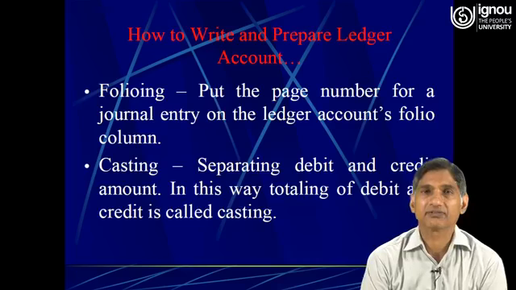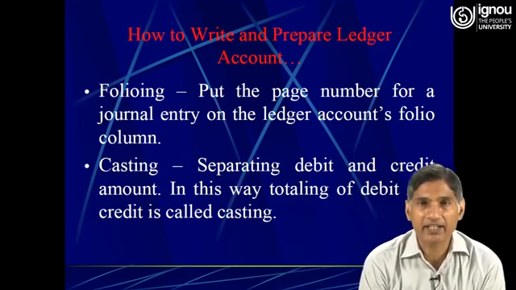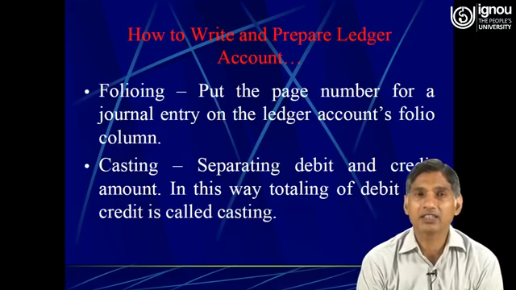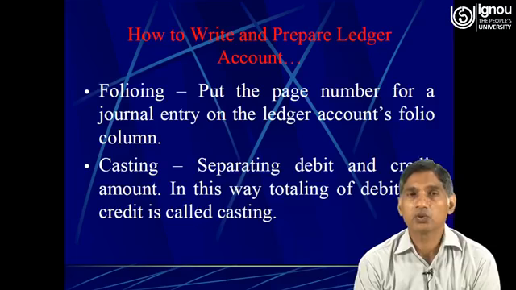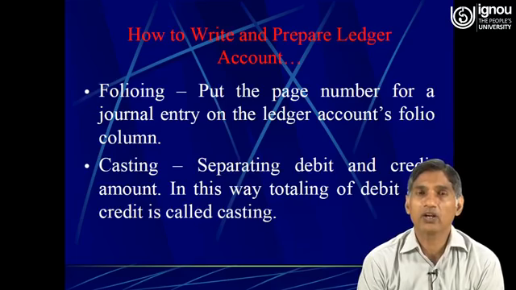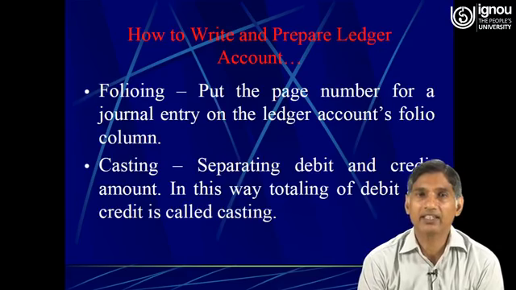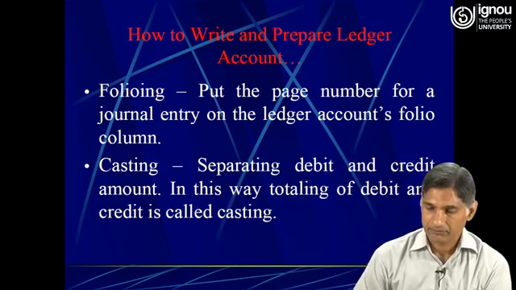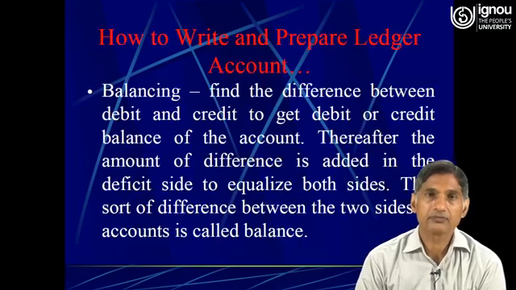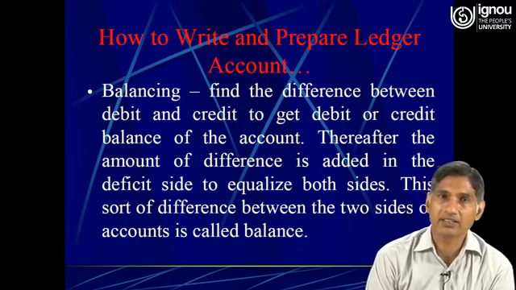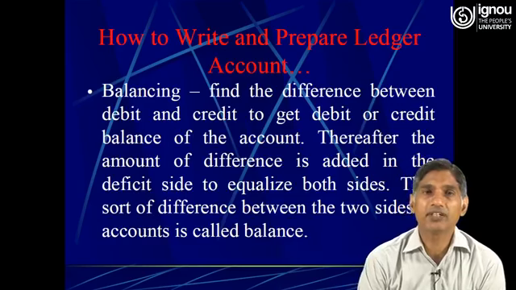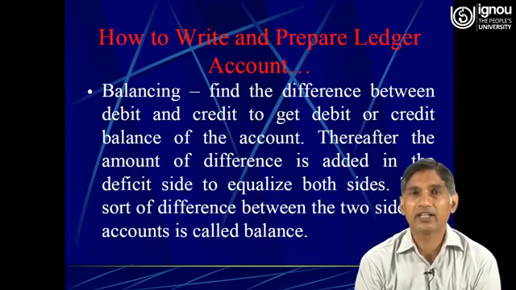Then casting, so separate debit and credit amounts. Casting means totaling. So we have to make a total of the debit side and we have to make the total of the credit side. This way, totaling of debit and credit is called casting. Then balancing: find the difference between debit and credit to get the debit or credit balance of that account.